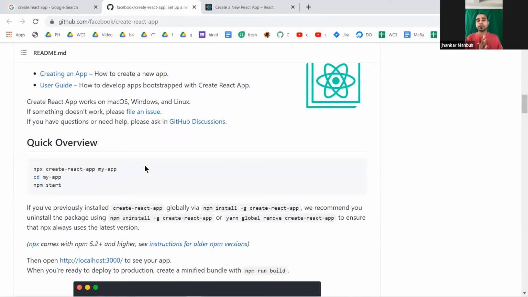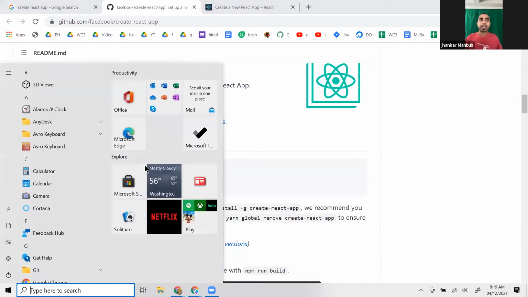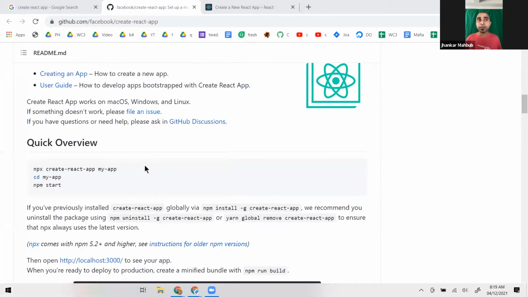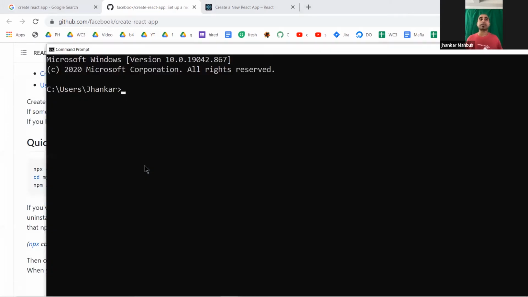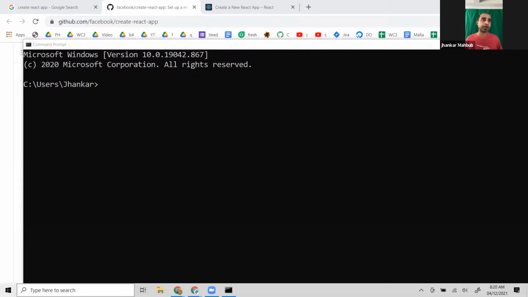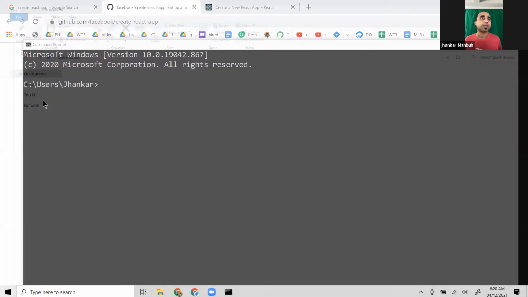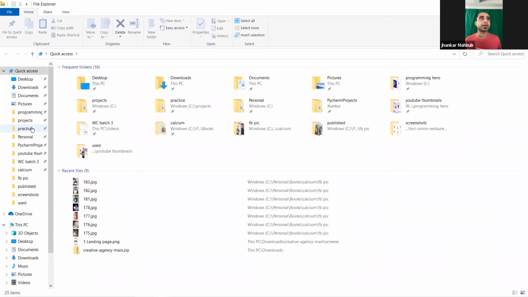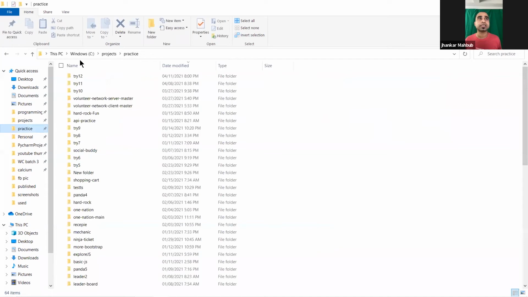To start with it, you need to know a little bit about the command line. If you are using a Windows computer, then you can type CMD, and it will open something like this. Here it has a default location, which is users, then the username of the computer. This is the default location it opens. And if you go to any folder, for example, in my computer, let's open this directory, and I have a practice folder. And where is this practice folder? This is inside my C drive, the projects folder, and this practice.